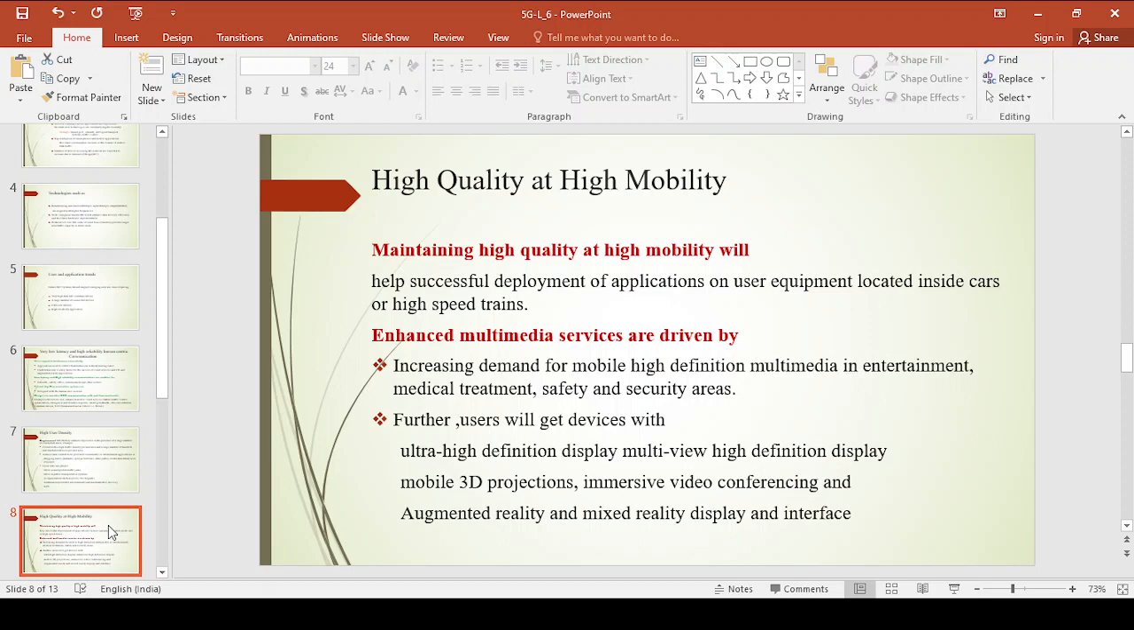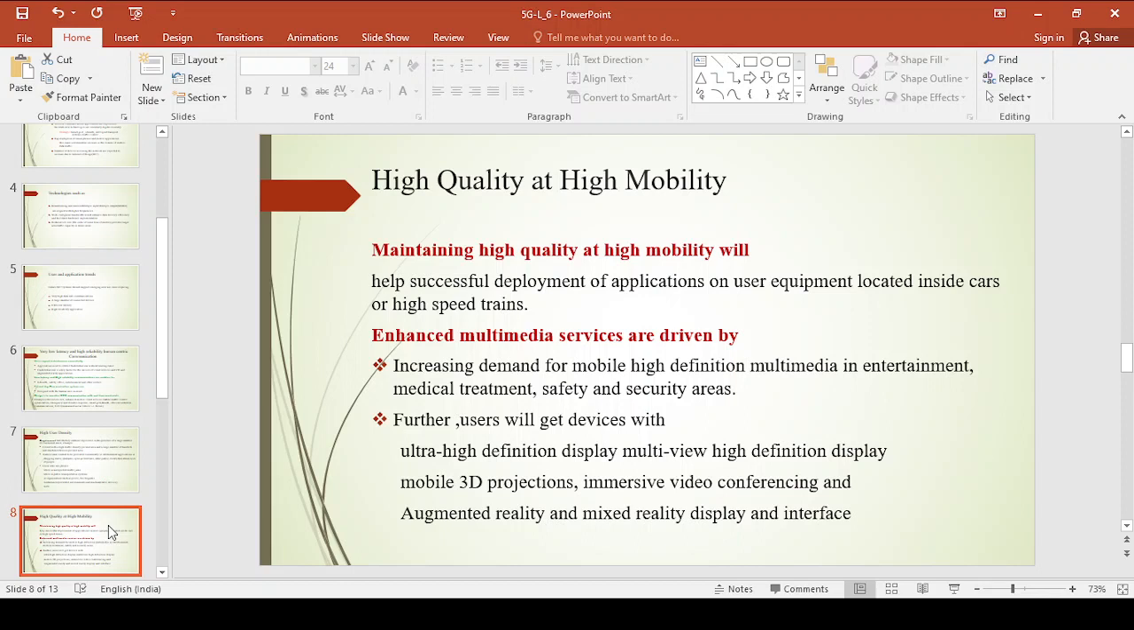As you increase the quality, we may expect all these things. Now because of this increasing quality at increasing mobility, we may expect more applications coming into existence on the user equipment side, right? Because of this high quality at high mobility, we may expect more applications coming into existence.